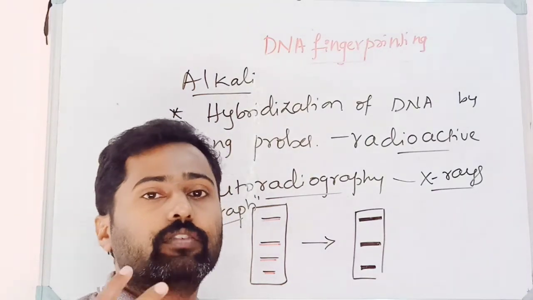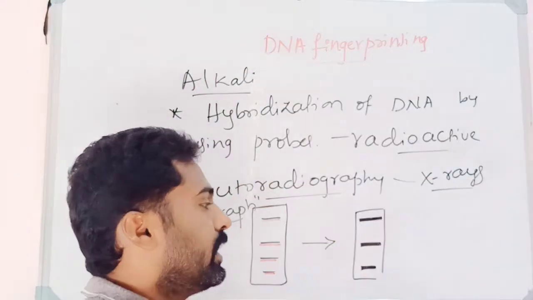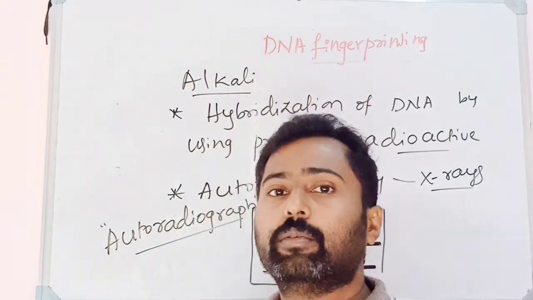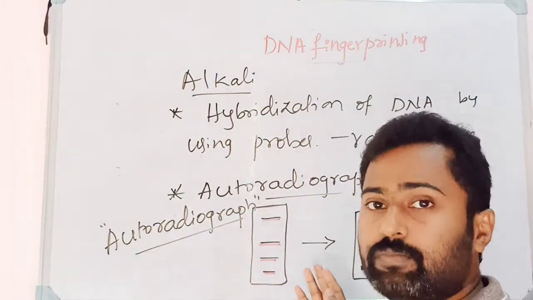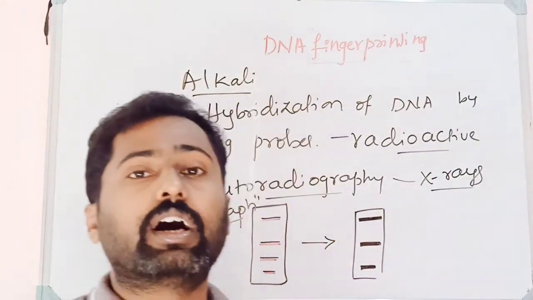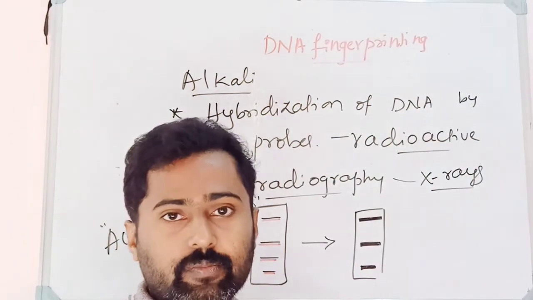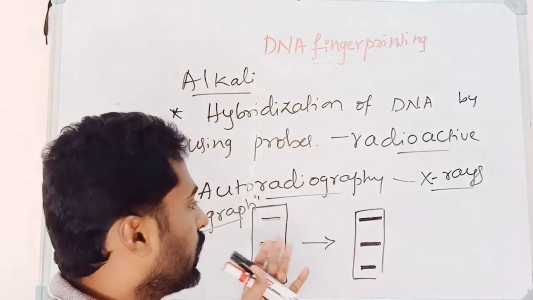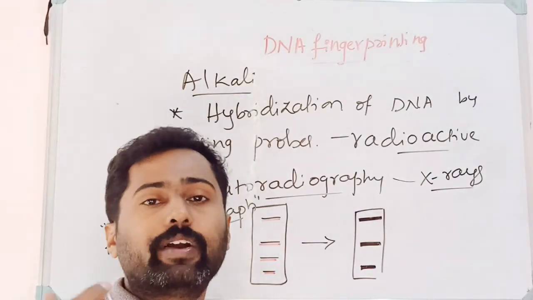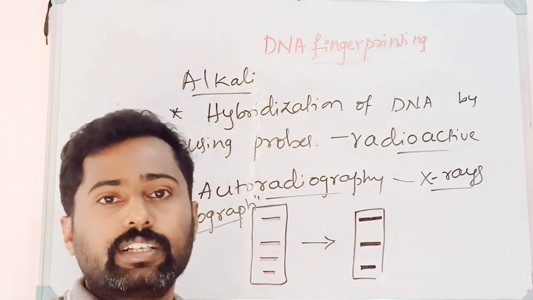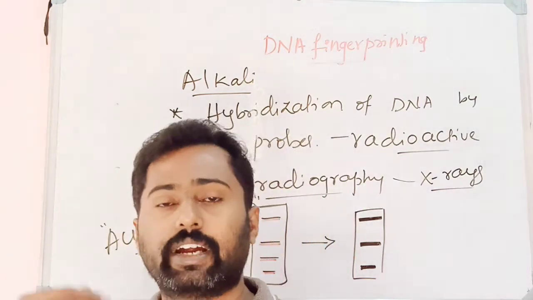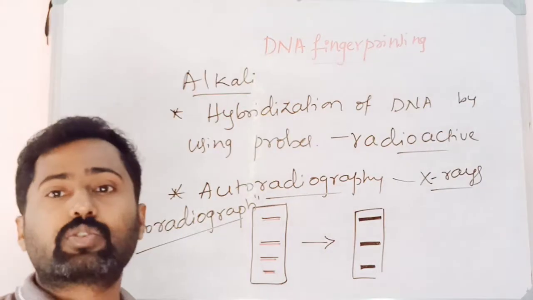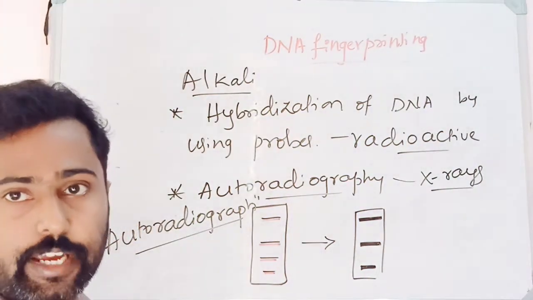Not only in cases of crime, it is also used in identifying the paternal side, that is, in identifying the father, and also in identifying the mother or reuniting the parents and the child. Sometimes if a child is missing, in such cases also the DNA fingerprinting technique can be used, or in identifying immigrants. Immigrants means persons who enter from outside. In such cases also DNA fingerprinting can be used.